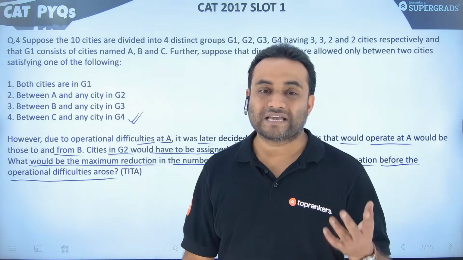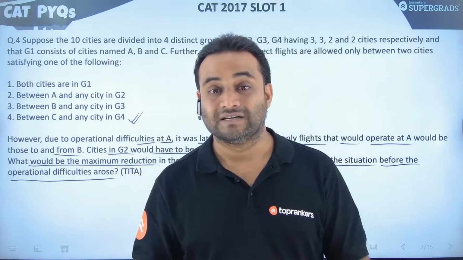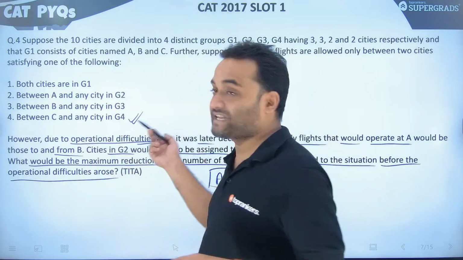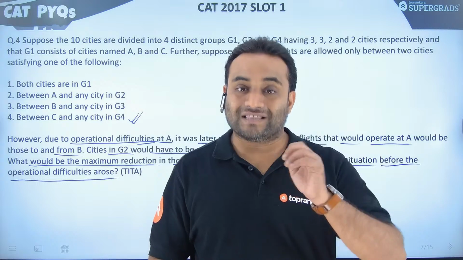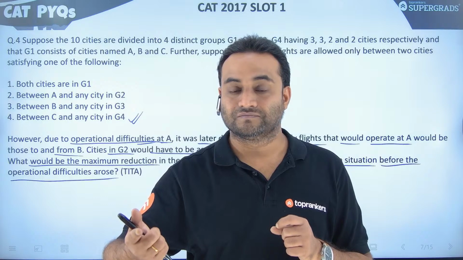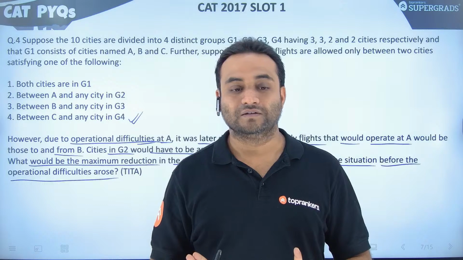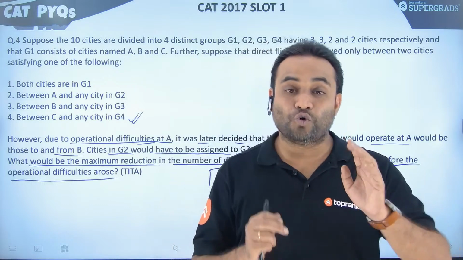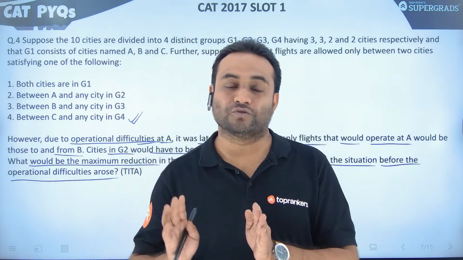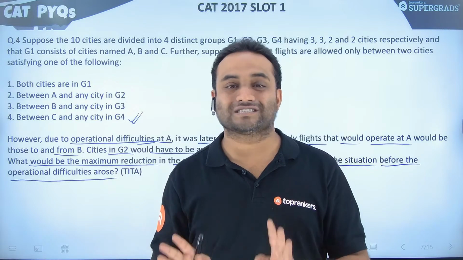What does that mean? It means at most how many flights can be reduced because of these operational difficulties at A, right? At most how many can be reduced such that, if we reduce more, there will be operational difficulties. So whichever cities were in G2, now they are in G3 or G4, so they will be connected to B or C and everything will be just as it is.